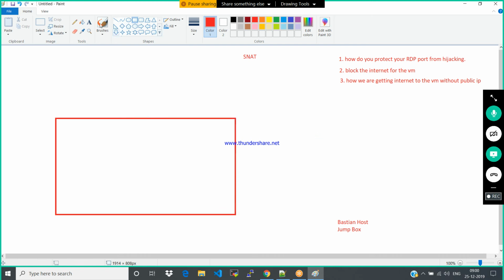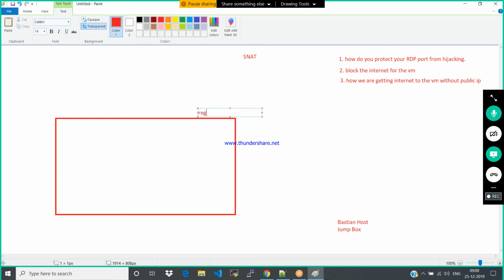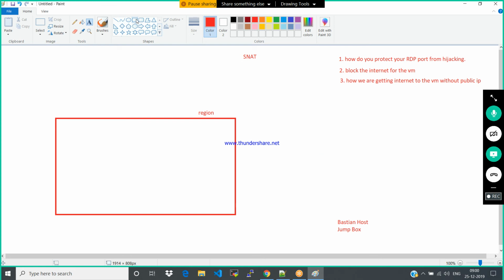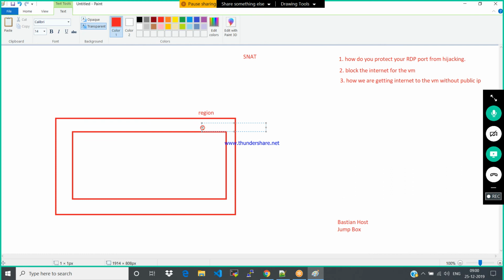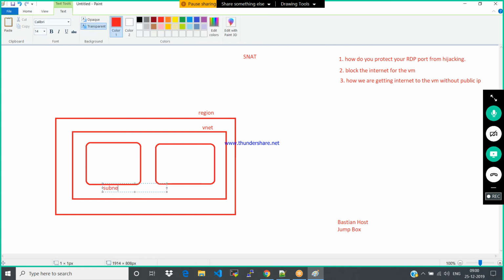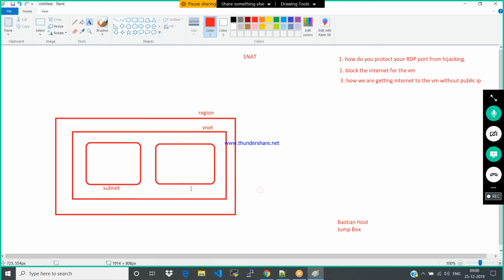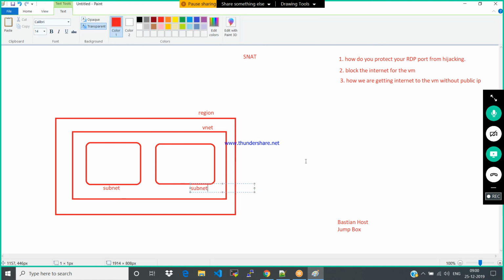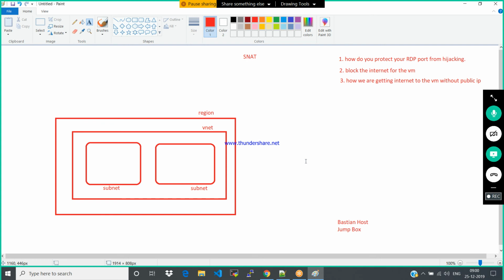Okay. I have one region. In the region I have a virtual network. I have multiple subnets. Now I don't want to have the internet for this entire VNet.